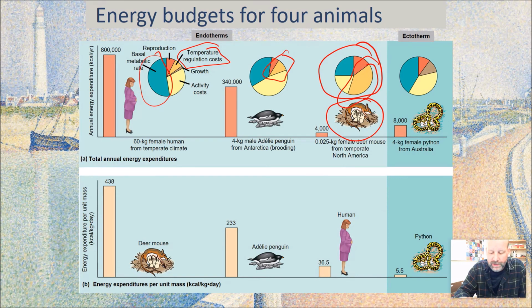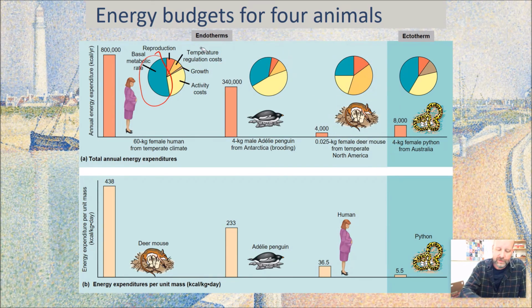But these little bitty guys, it's a lot more, and that's because their surface area to volume ratio is so different. They're radiating heat out. They have to constantly be cranking out the heat because their surface area is so great compared to their volume. Whereas us, our surface area is much smaller, so where we lose our heat is a much smaller area per volume. It's interesting. It's not that big a deal. It's not something you need to worry about, but it's interesting.